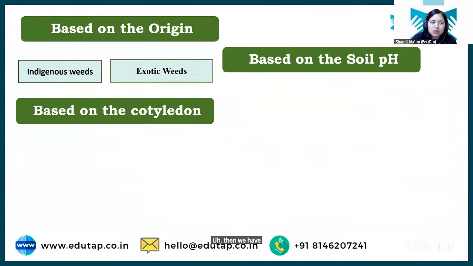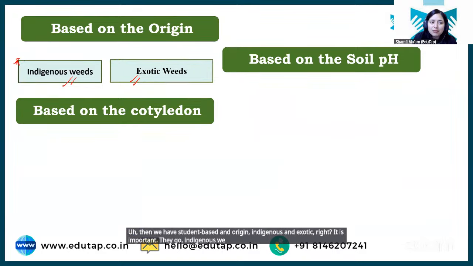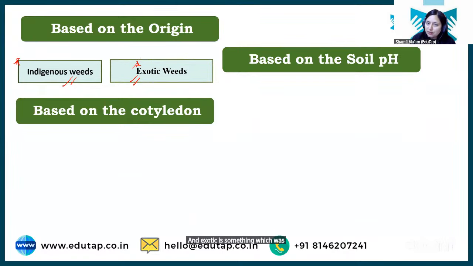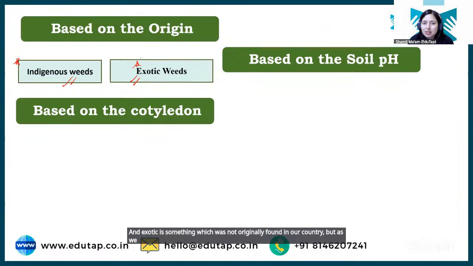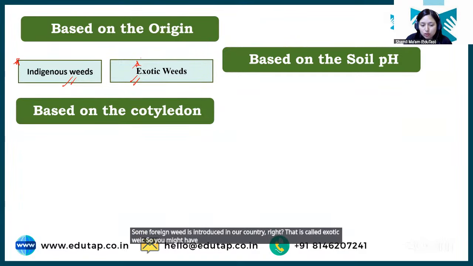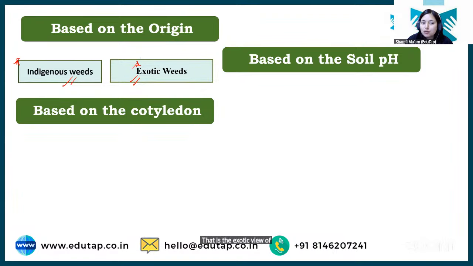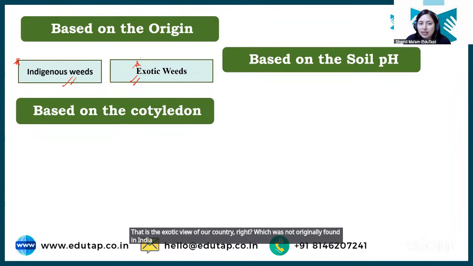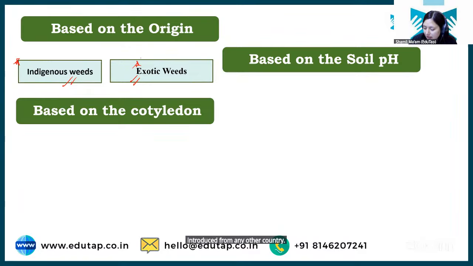Then we have classification based on origin: indigenous and exotic, right? It is important. The indigenous weed is basically a weed which is originally found in our country. And exotic is something which was not originally found in our country, but as we imported some seed material from a foreign country, along with that seed material some foreign weed was introduced in our country. That is called exotic weed. So you might have heard about the Congress grass or Parthenium. That is the exotic weed of our country, which was not originally found in India, but was introduced from another country. Okay? So I hope it's clear.